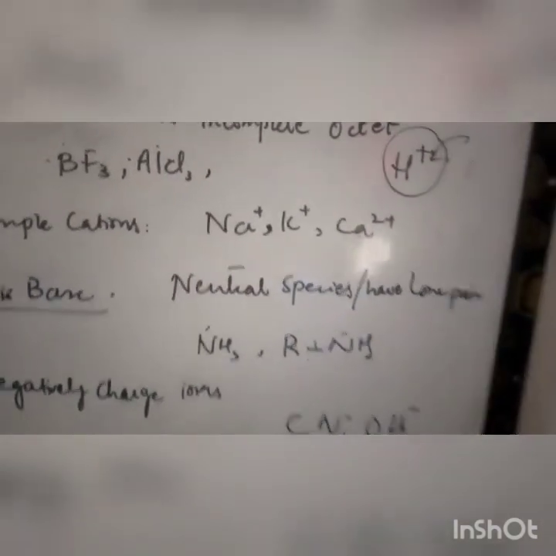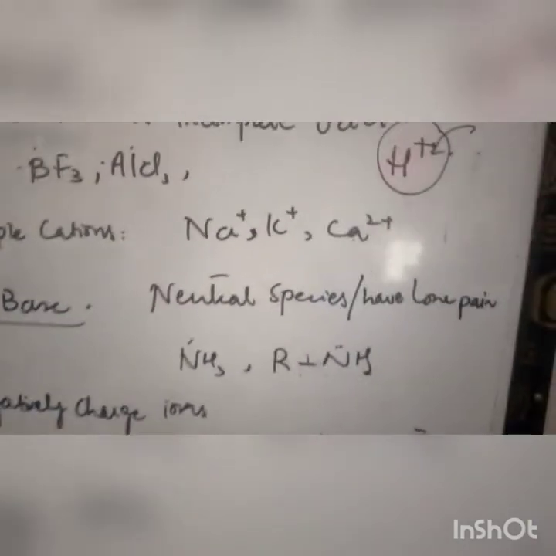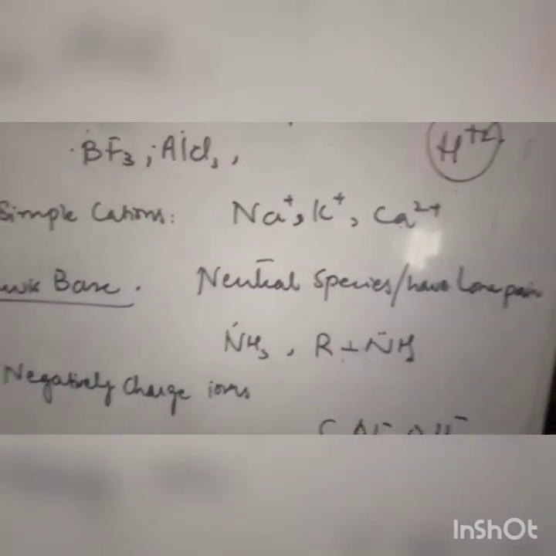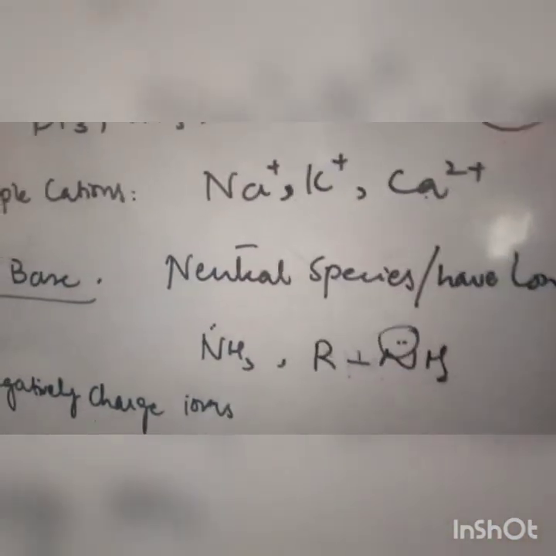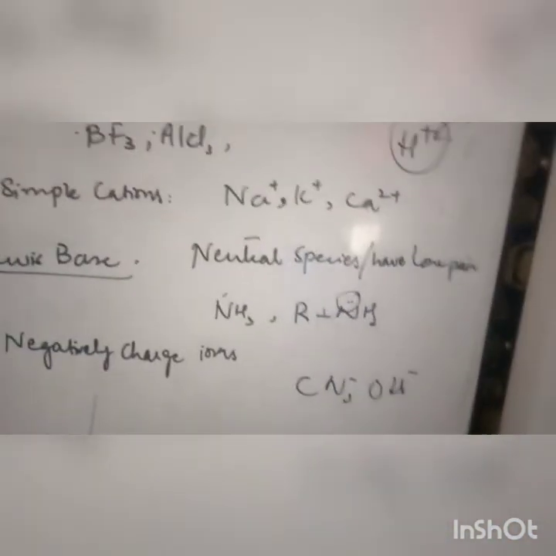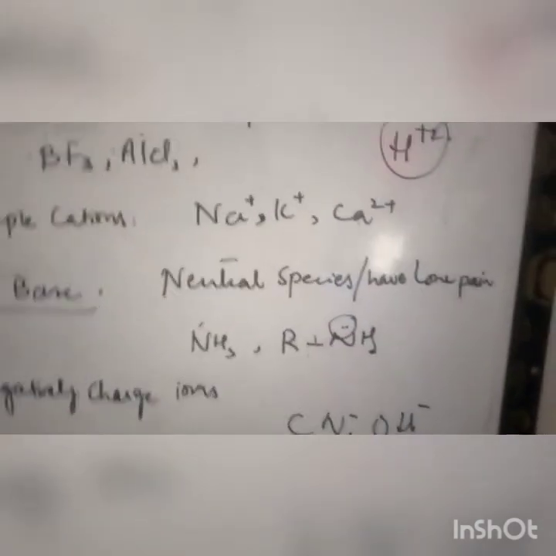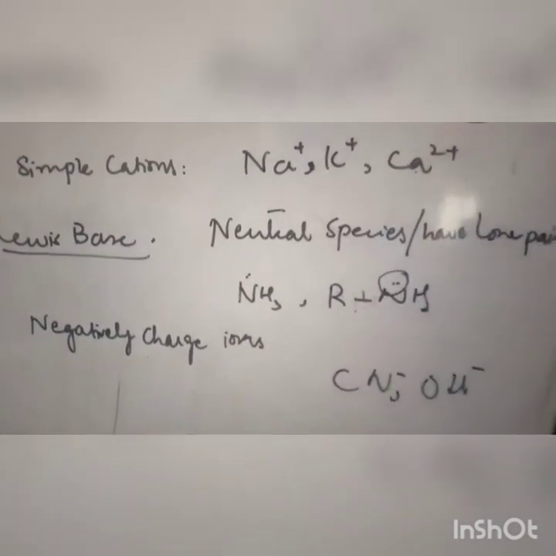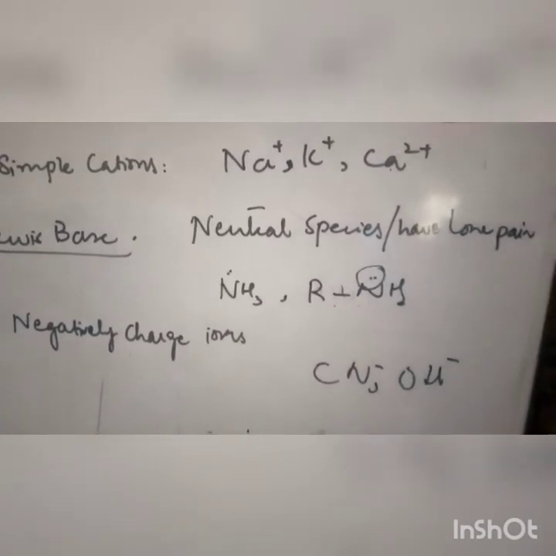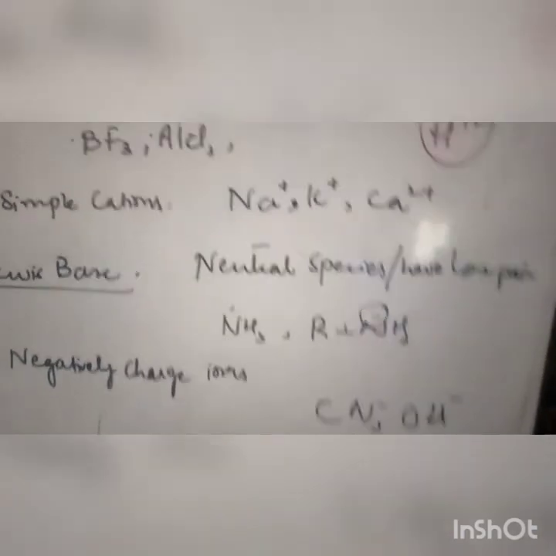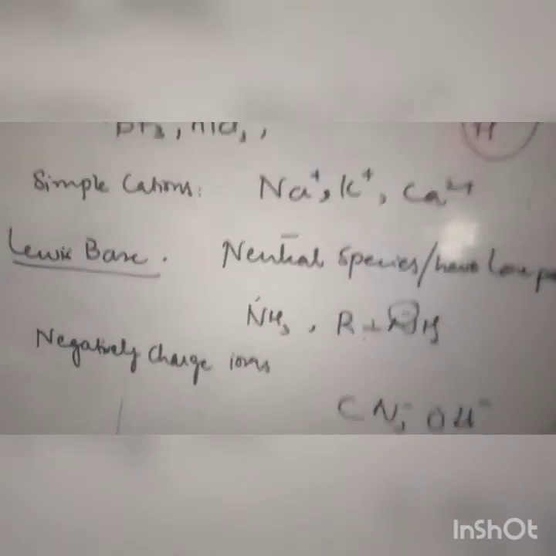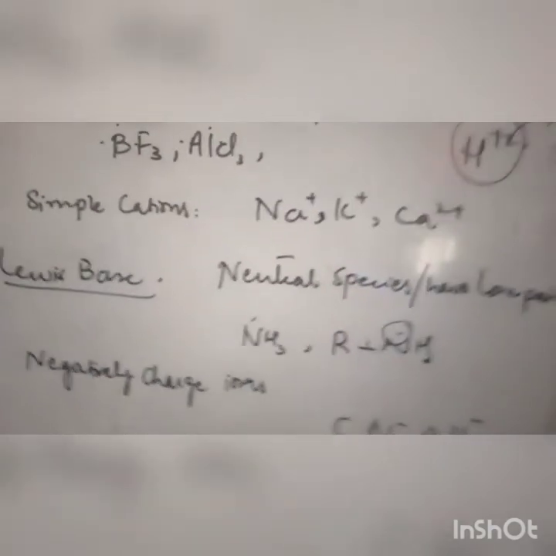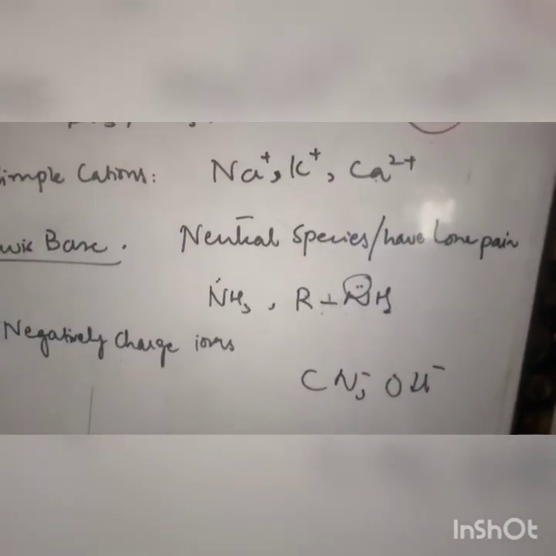What are Lewis bases? Lewis bases are those which are neutral species, they do not have charge, and have lone pairs, like nitrogen in ammonia and nitrogen in amines. They both have lone pairs. So nitrogen has the capability to donate its lone pair, not a complete donation, but it can do coordinate covalent bonding. Just like cyanides and OH-, which are negatively charged ions, because negatively charged ions have extra pairs. While completing their octet, they have lone pairs, so they can act as Lewis bases.